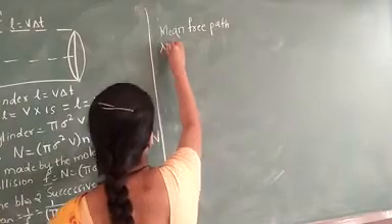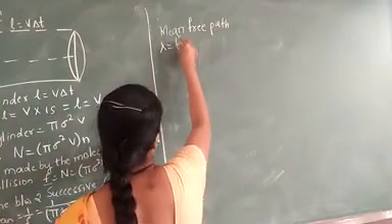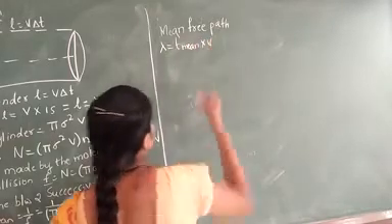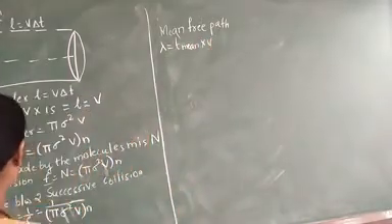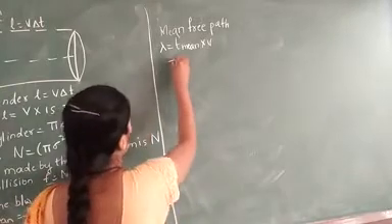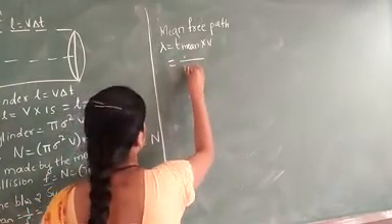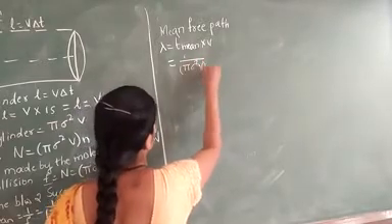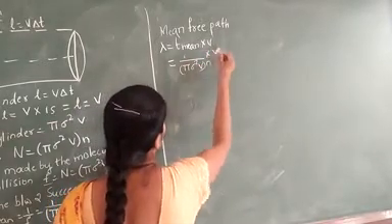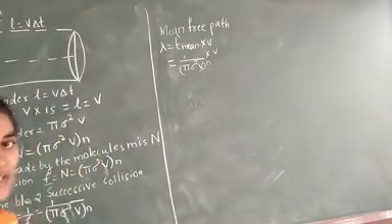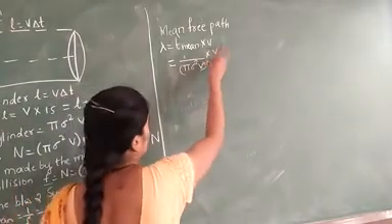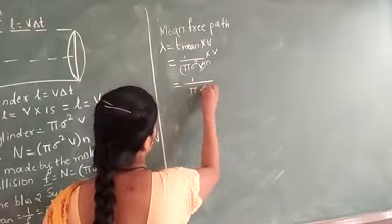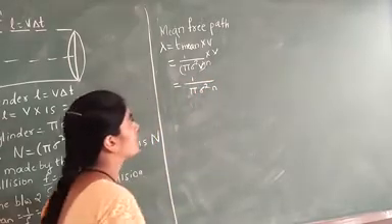Lambda is equal to T mean into V. We know T mean is 1 by pi sigma square V into n, and into V. The V terms cancel, therefore lambda is 1 divided by pi sigma square into n.